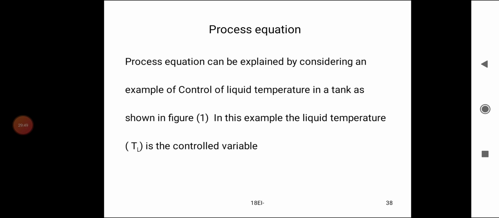Process equation can be explained by considering an example of control of liquid temperature in a tank, as shown in the figure. In this example, the liquid temperature TL is the controlled variable. Once again, the process equation can be explained by considering this example of controlling the temperature of the liquid in a tank.